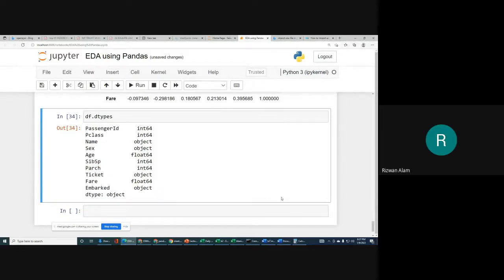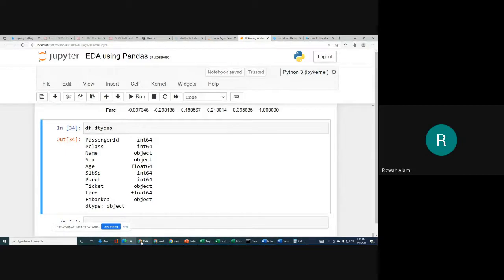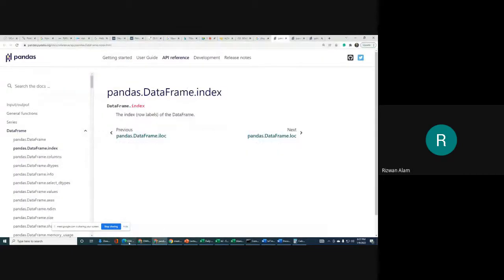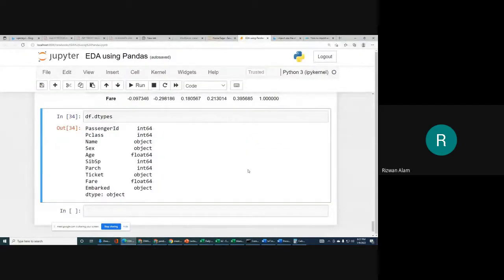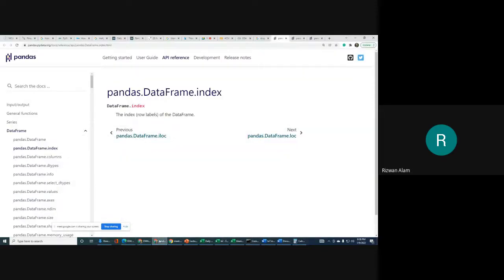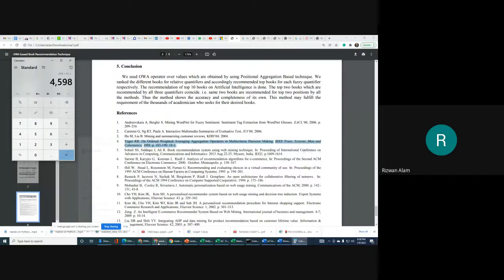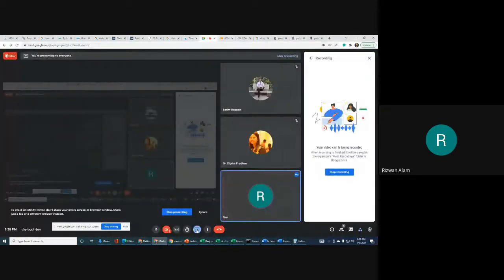So these functions of the pandas library we can use for exploratory data analysis, and after this we can go for pre-processing of our data. That will involve a few other libraries. But for EDA, and in general in our projects also, we use the pandas library. So this was all about EDA using the pandas library. Thank you very much.